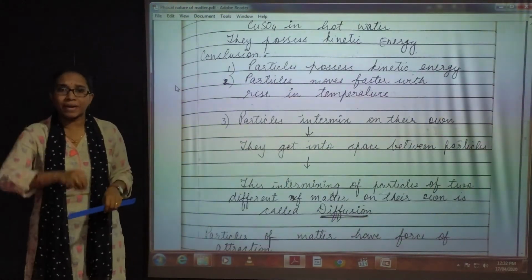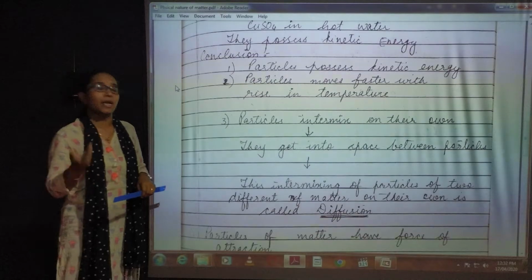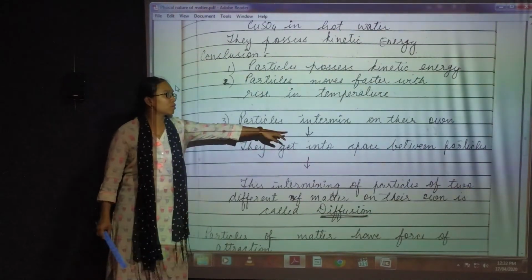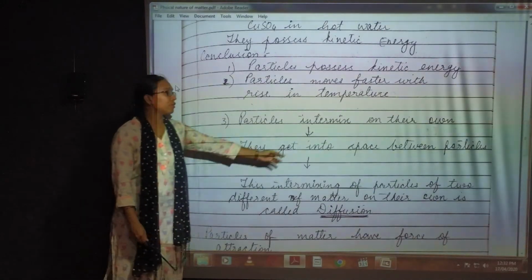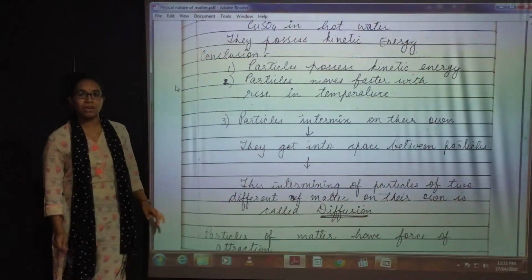They do not need pressure, temperature, or external force to get mixed. So they get into the space between the particles. Now this intermixing of the particles of two different matters.